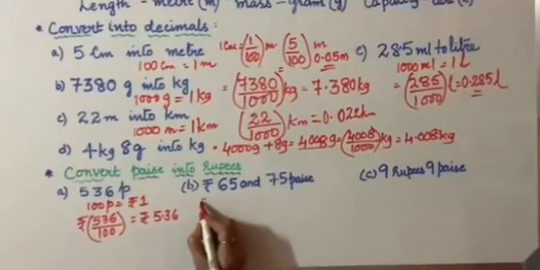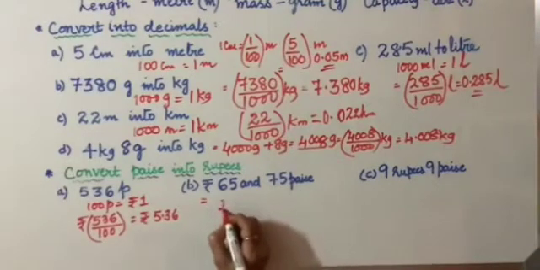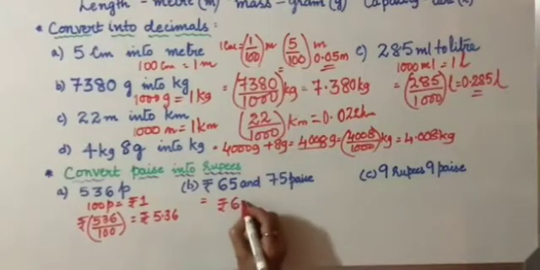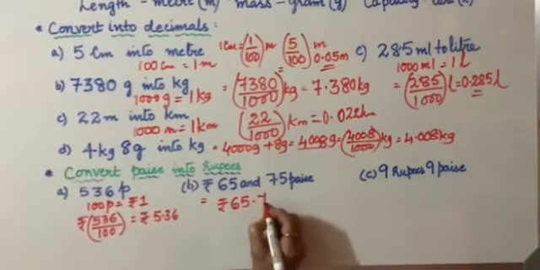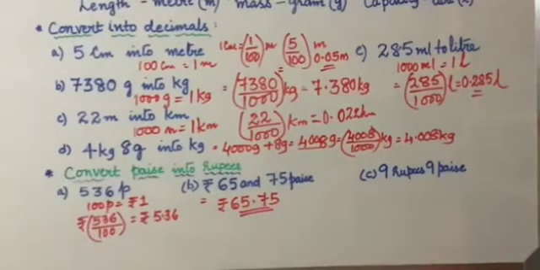Next one you have 65 rupees and 75 paise. That is, you have rupees 65 and 75 paise. So this 65 rupees is nothing but 6500 paise plus 75 paise. Is it not? So this is rupees 65.75. Any confusion here, children?